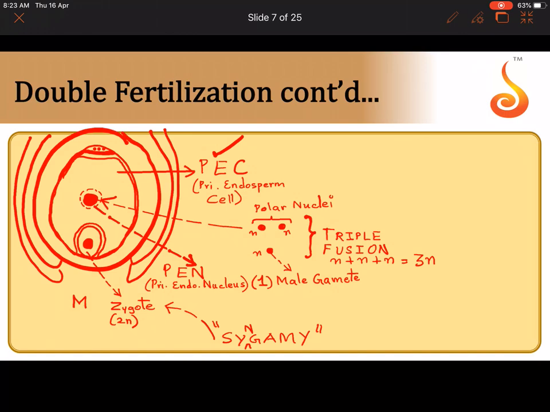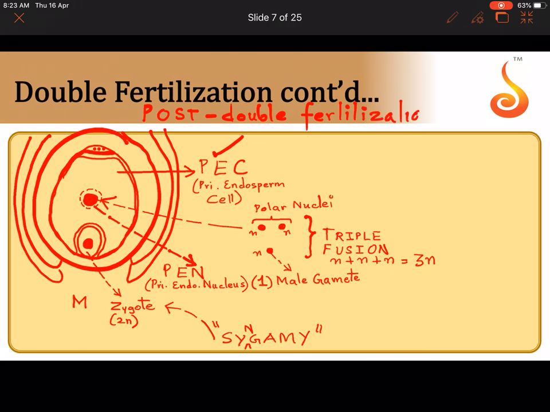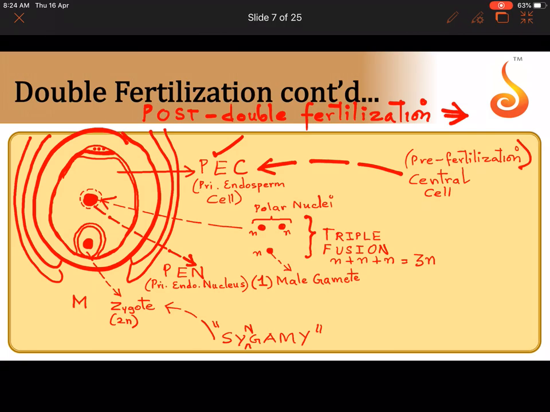So all this, what I'm showing you here, is post double fertilization. What is seen inside the ovule, inside the embryo sac, after double fertilization has taken place? So now tell me, what did the central cell become? Before fertilization, it was a central cell. Now it has become a primary endosperm cell.